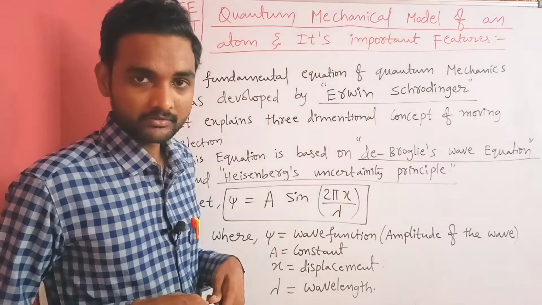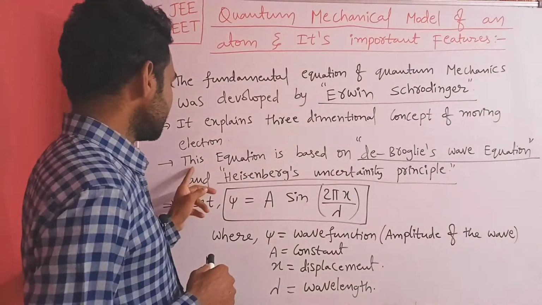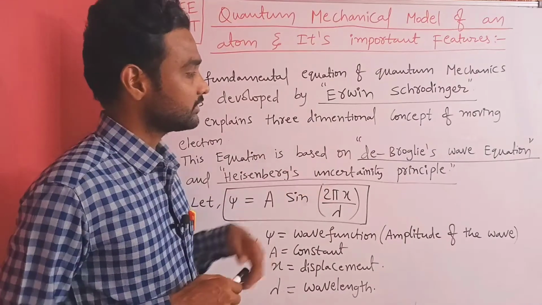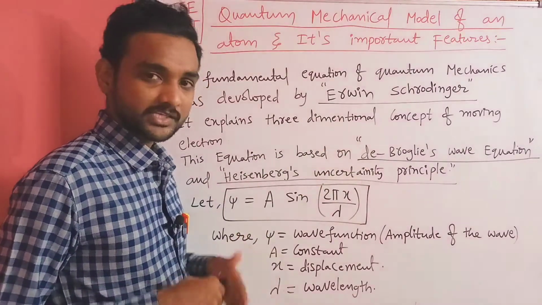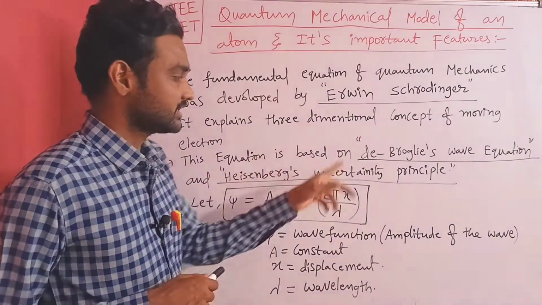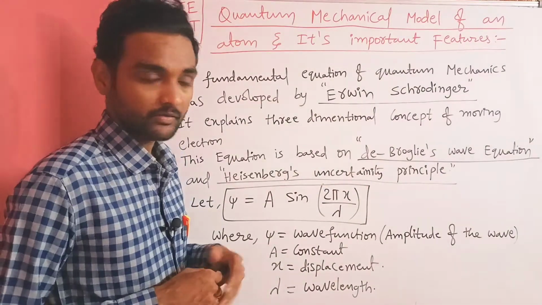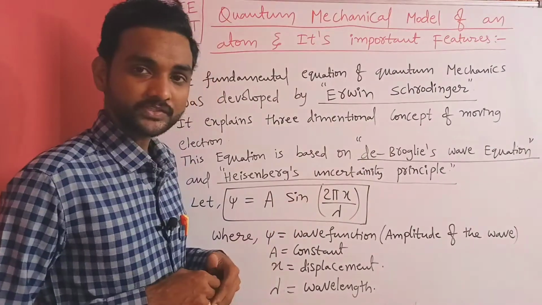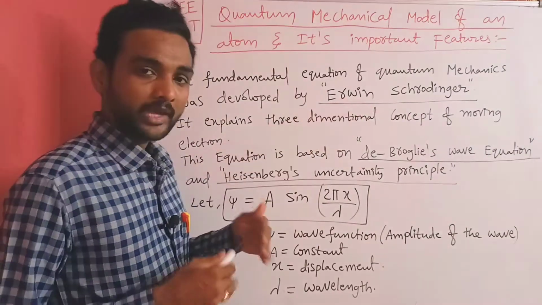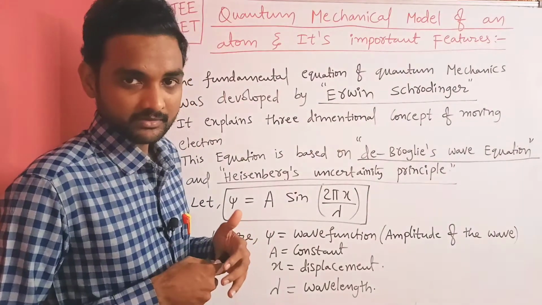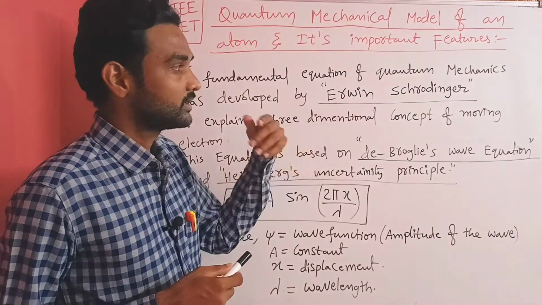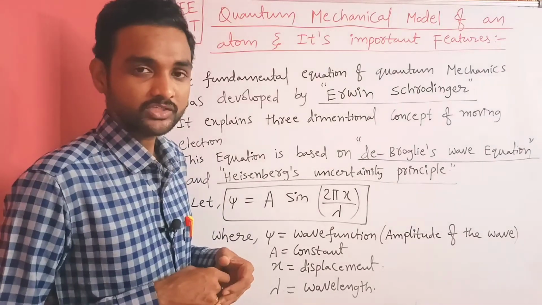The equation is based on de Broglie's wave equation and Heisenberg uncertainty principle. This is very important. From these two principles, Erwin Schrödinger was able to derive one equation that is called the Schrödinger equation. Now let me discuss the Schrödinger equation.